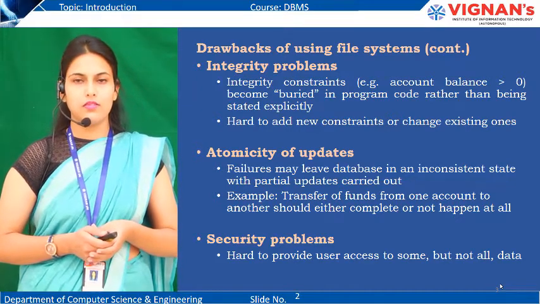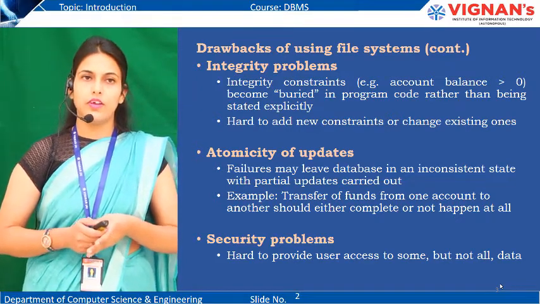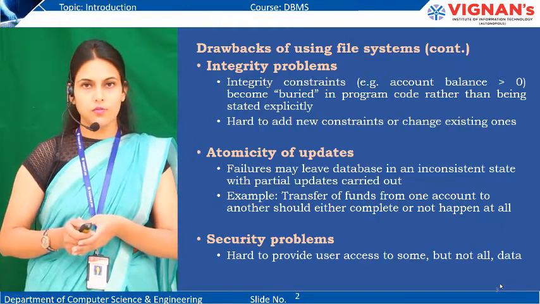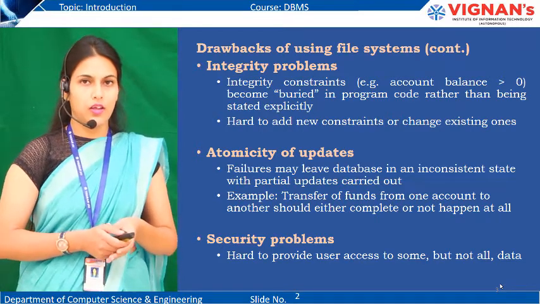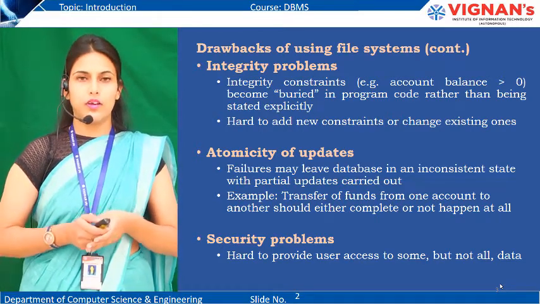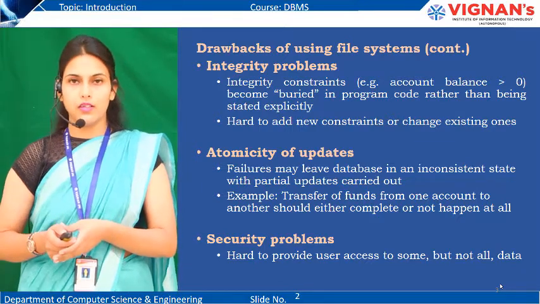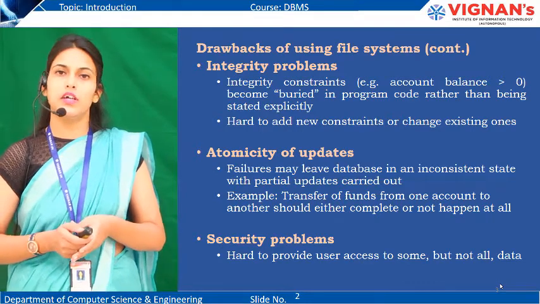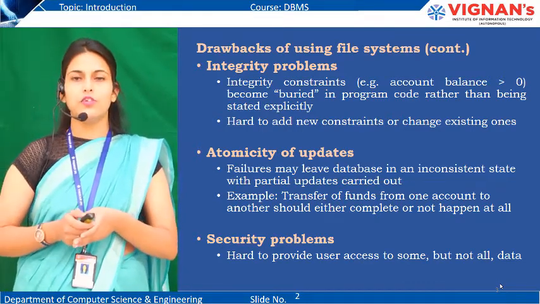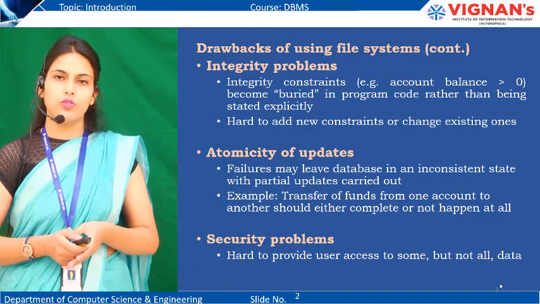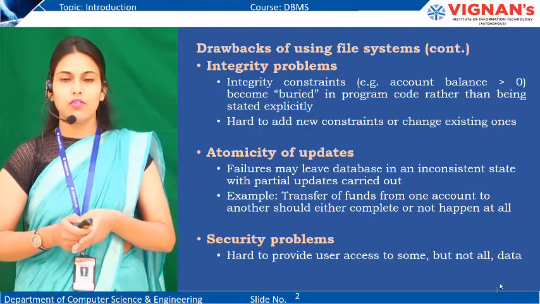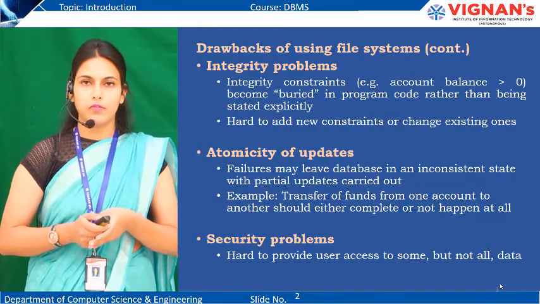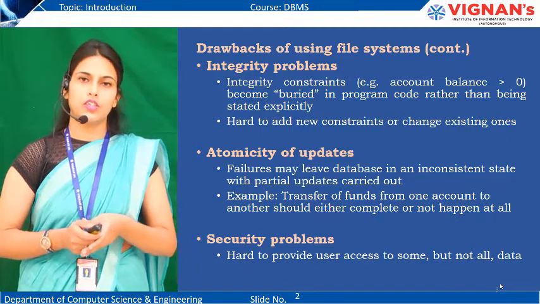Fourth drawback is atomicity of updates. Whenever you make any transaction, either that transaction should be successful or that transaction should fail. There is no in between. If you are transferring money from one account to another account, either that money should be transferred successfully or the transaction should be terminated. So an in between situation should not be there while you are using the databases. Database usage ensures that atomicity of transaction is maintained, while file system never ensured such kind of atomicity.